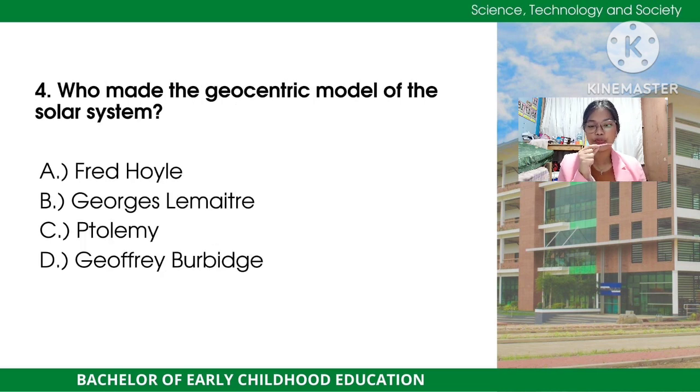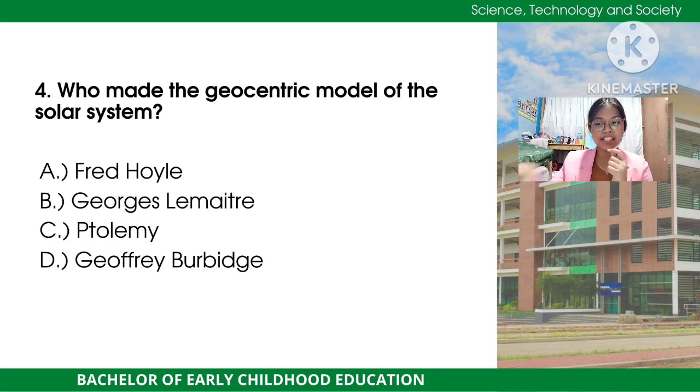So now let's move forward to item number 4, the core subject of science, technology, and society. We have here the question: who made the geocentric model of the solar system? We have here the choices: letter A, Fred Hoyle; B, George Lemaitre; C, Ptolemy; and D, Geoffrey Babbage. So can you guess the answer?